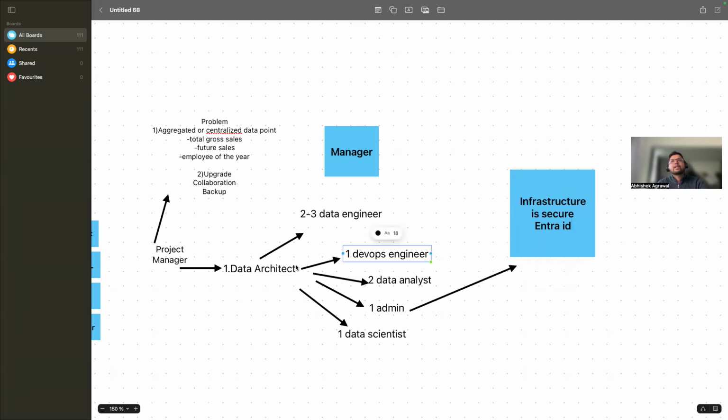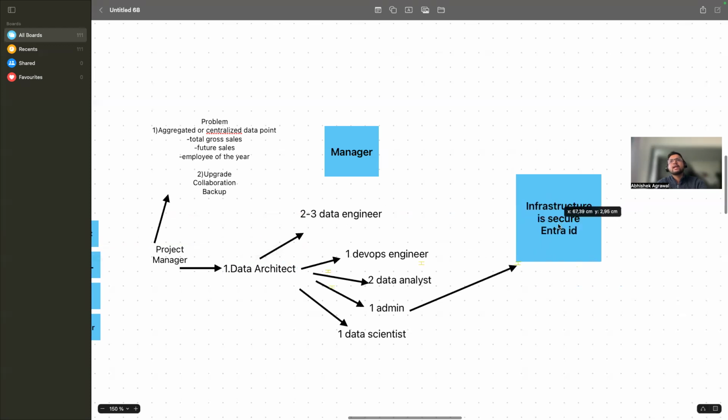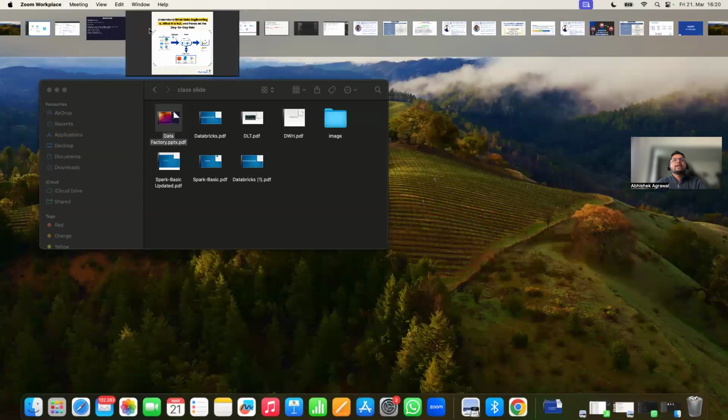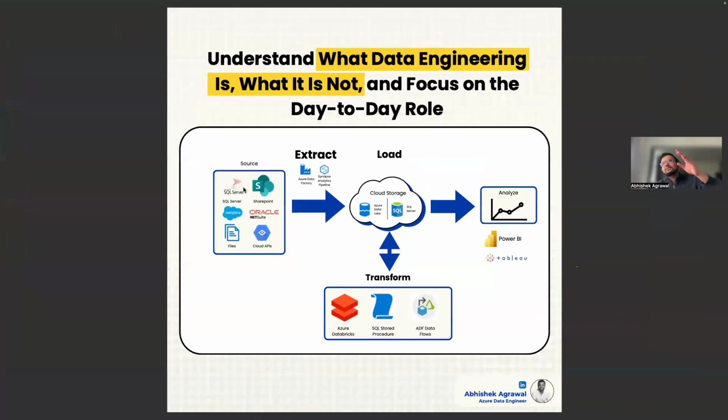Right? The architect will make the architecture diagram, the project manager will get the business requirement, and then once the architecture diagram is made, the admin will secure the infrastructure, right? Now what will the data engineer do? Suppose the architecture is made and the infrastructure is secured, right?